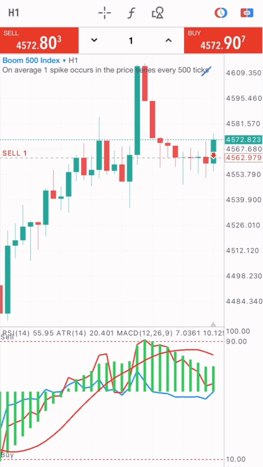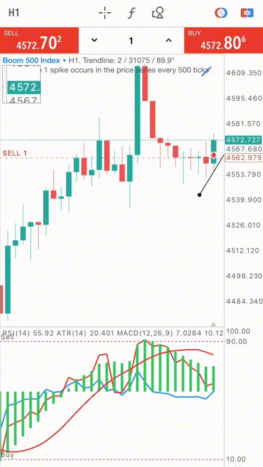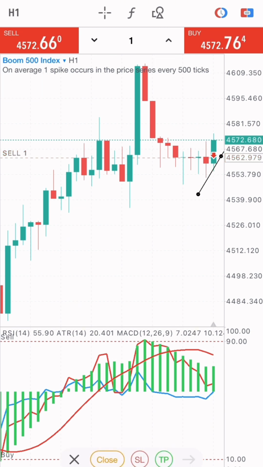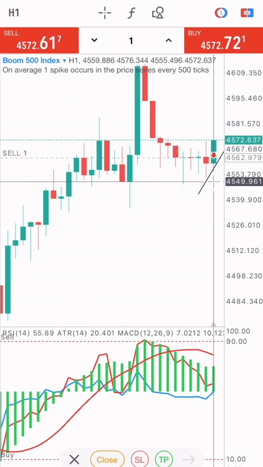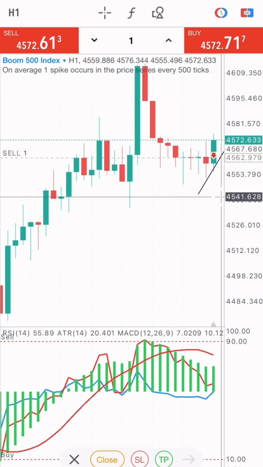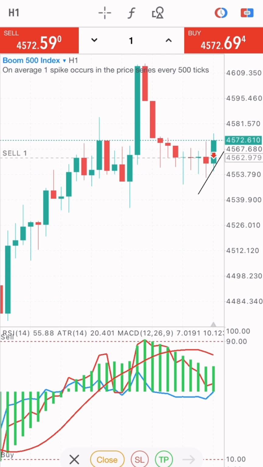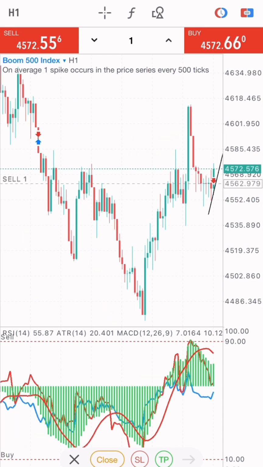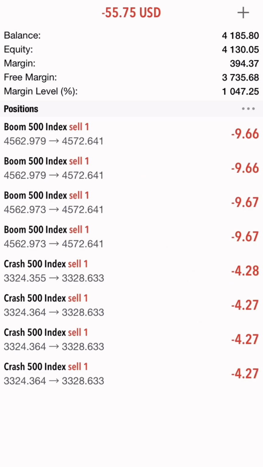So what I'm going to do is draw this trend line right now. I'm taking the trend line from the bottom, right here. If there's a breakout below this line which I've just drawn right here, the market would sell. If there's a breakout, this market would sell, right?